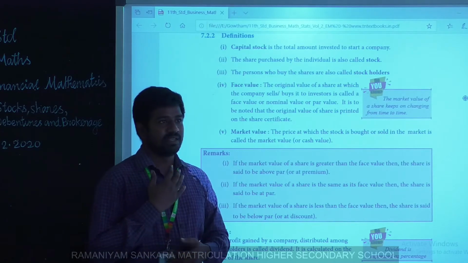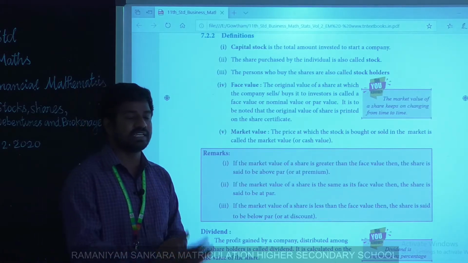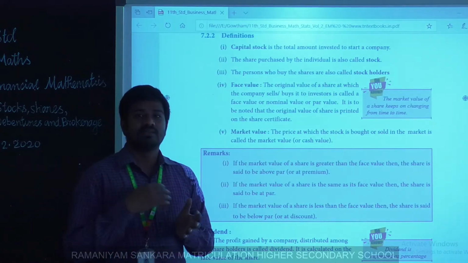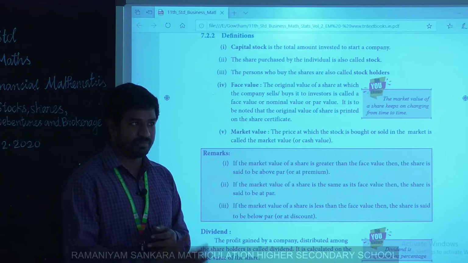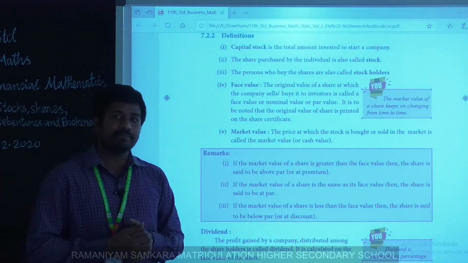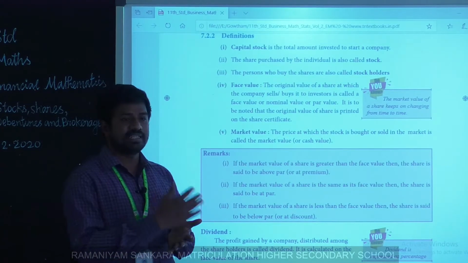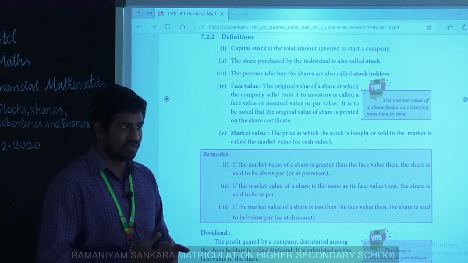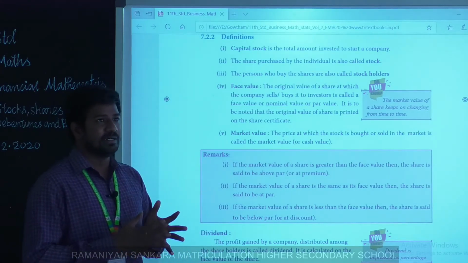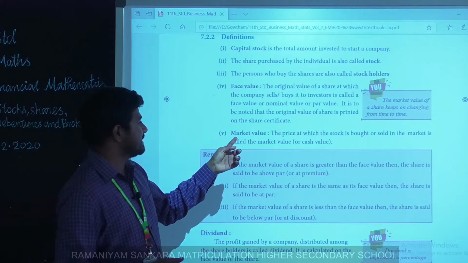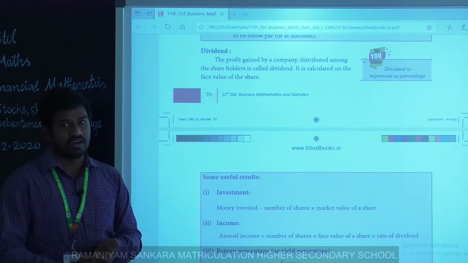Suppose I bought a particular thing at 100 rupees. If I want to sell the same thing for profit, I have to add some amount. If I want to sell it on a discount basis, we will reduce that amount. So generally, the price after this is the market value. Dividend is a profit from our business.